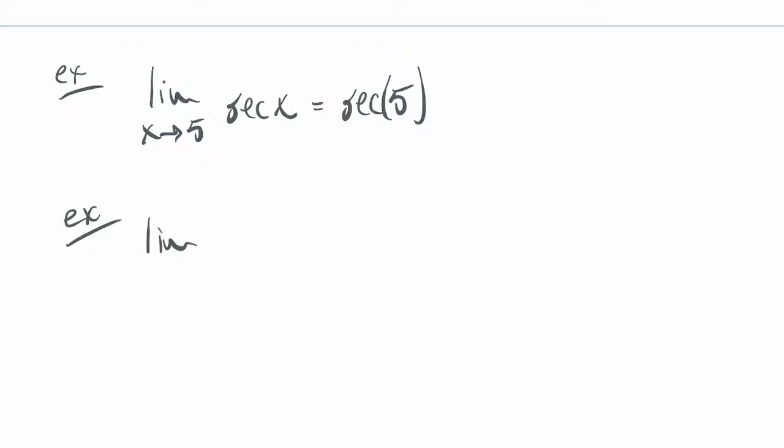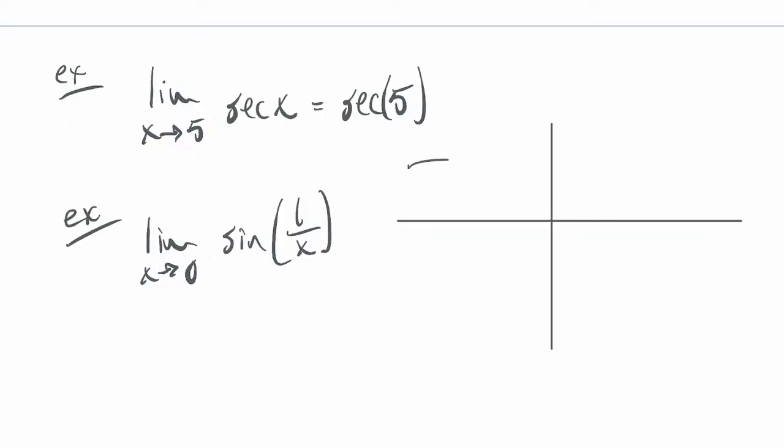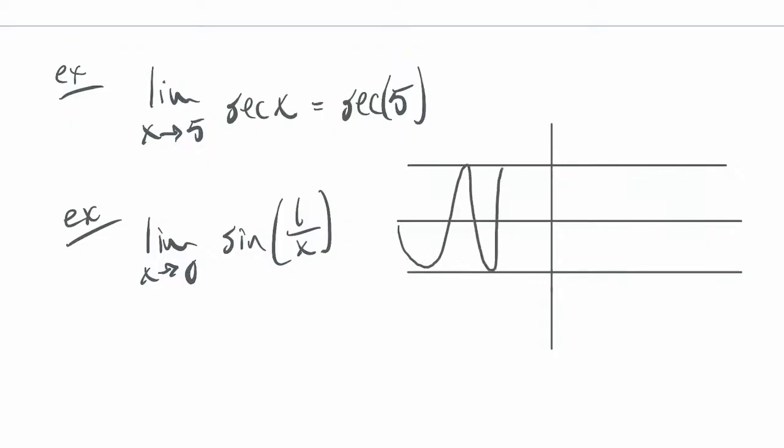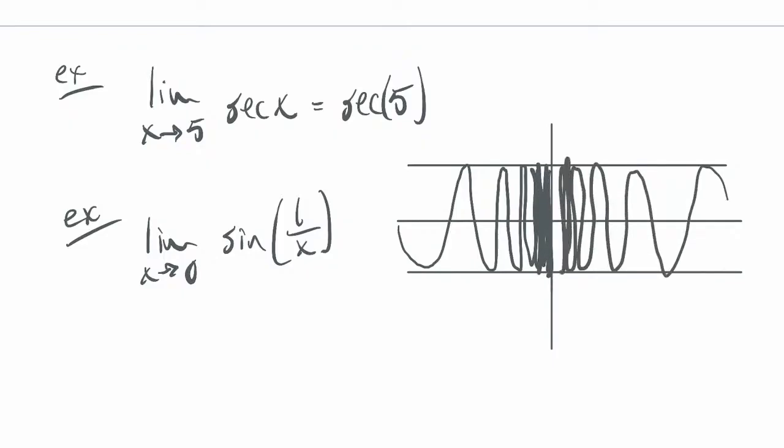So if I wanted to look at another example like this one, say the limit as x goes to 0 of sine of 1 over x. We drew this one out before. Then this one looks like something like this, like that.